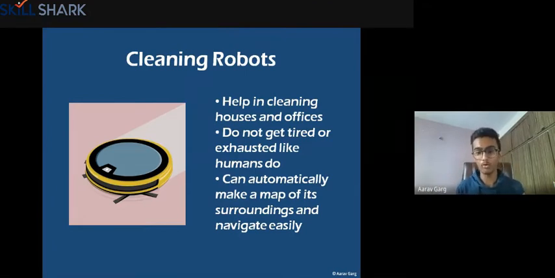There's a company called Roomba. They make vacuum cleaning robots that make a map of the whole house. When you use it for the first time, it will automatically make a map of your whole house. From the next time, it knows where chairs are, where your bed is, where your table is. So it will not even crash into objects and it will automatically clean every place. It can even go under the beds if there is place. So it can clean things better.